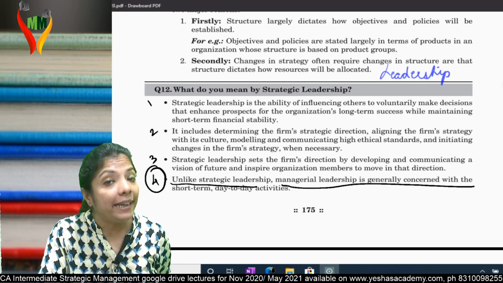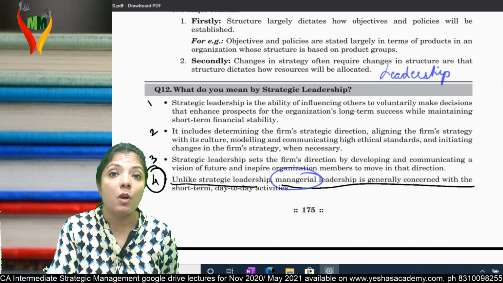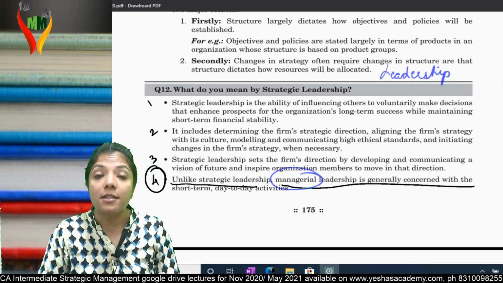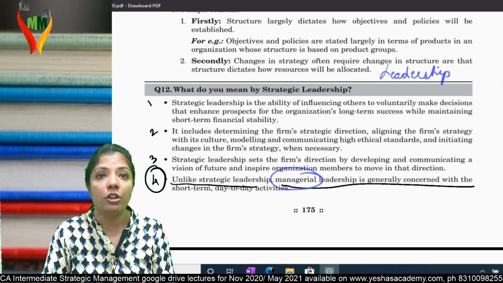Unlike strategic leadership, managerial leadership generally is concerned with day-to-day activities. So please write a question over here: what is the difference between strategic leadership and managerial leadership?